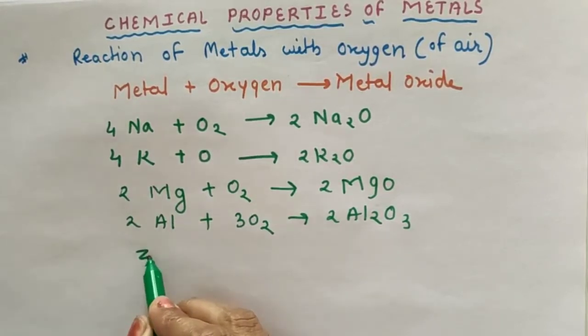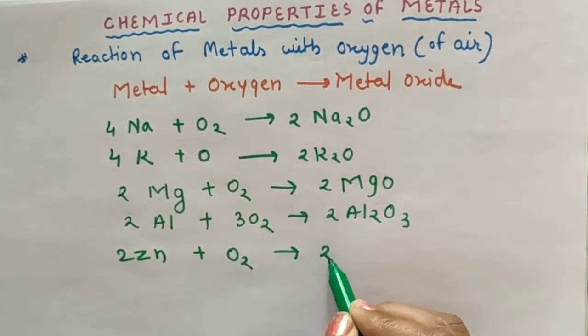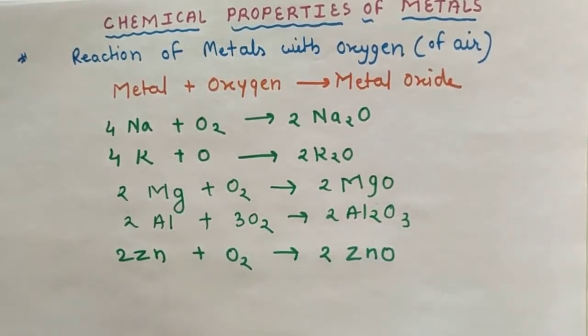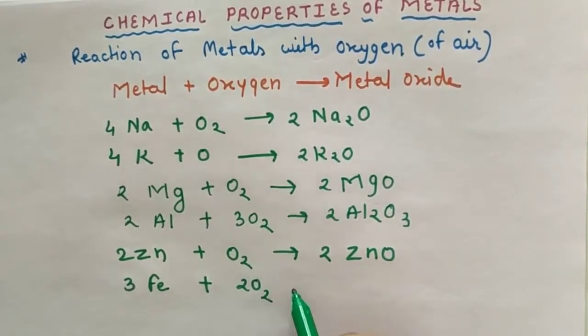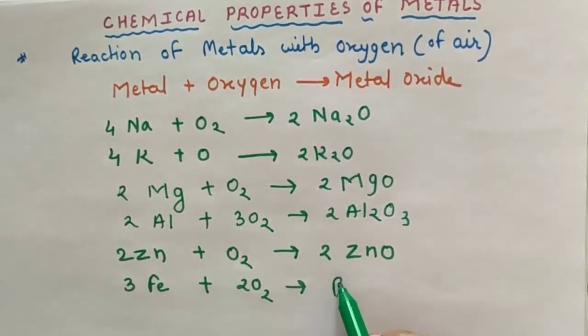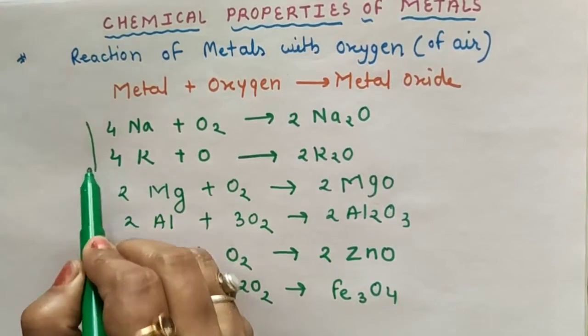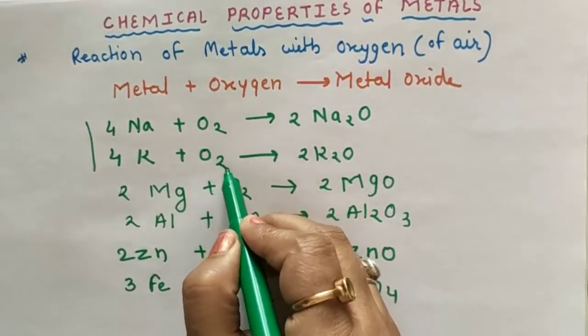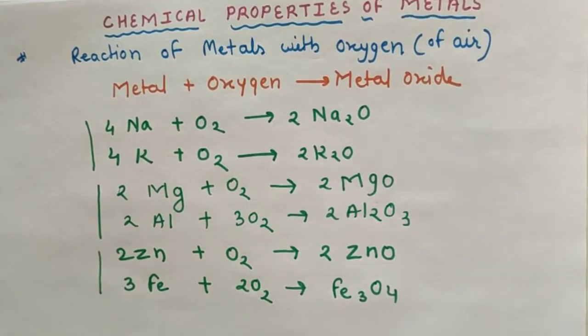Whereas some metals react with oxygen only on strong heating, like zinc, which reacts with oxygen and forms zinc oxide. Iron reacts with oxygen and forms iron oxide. So these are the reactions of metals with oxygen. Sodium and potassium are highly reactive, they react with oxygen at room temperature. Magnesium and aluminium react with oxygen on heating, and zinc and iron react with oxygen on strong heating.